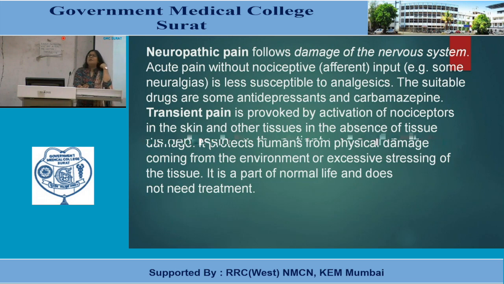And this is the transient pain. Because transient pain protects us from any type of injury. So it senses environmental or excessive stress in the tissue and gives protective responses. It is part of normal life and doesn't need any treatment.